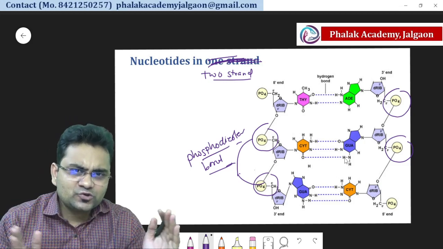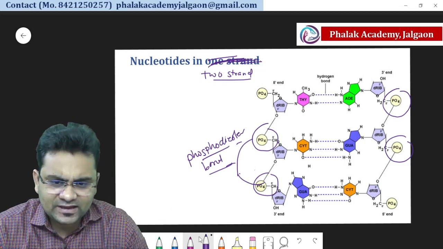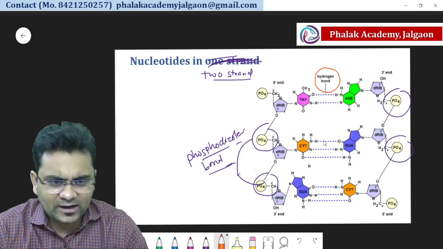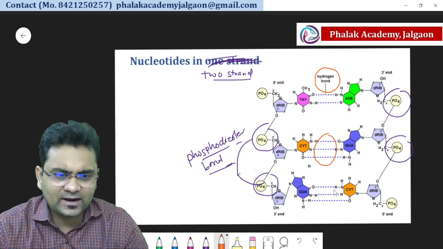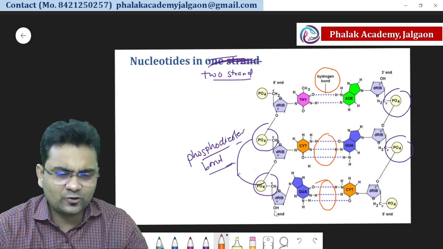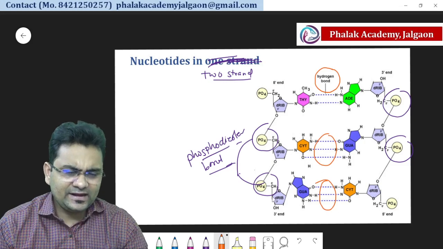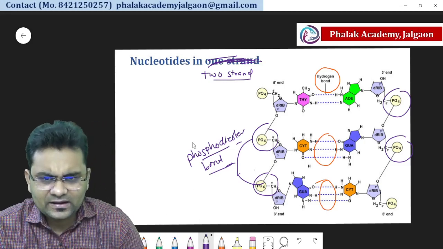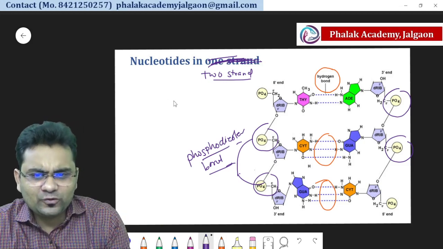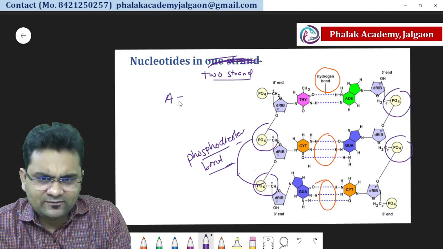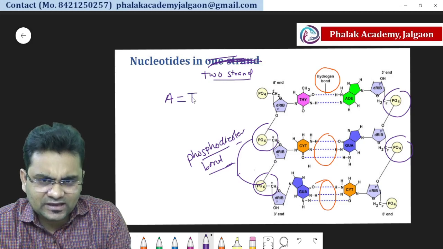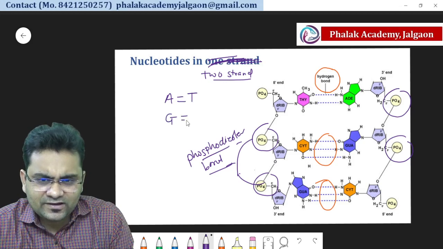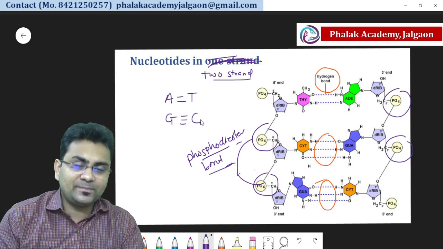and these two strands join together with the help of hydrogen bonds. Here double hydrogen bond, here you can see triple hydrogen bond, again here triple hydrogen bond, and that bond will form between the nitrogenous bases, and they are complementary to each other. So remember that adenine will always join with thymine with double hydrogen bond, and guanine always joins with cytosine with triple hydrogen bond.